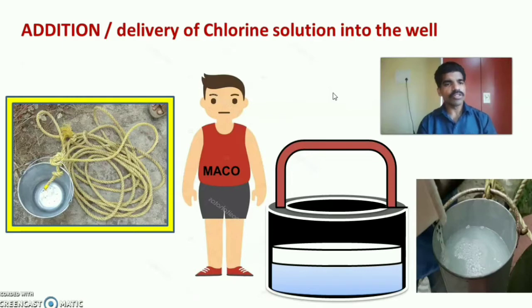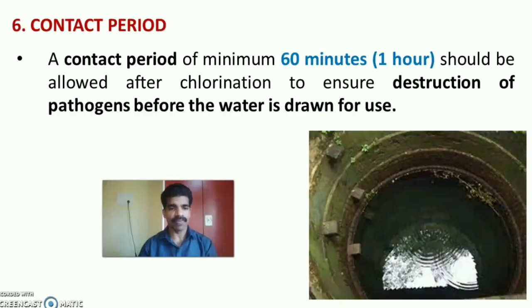So, for the addition or delivery of chlorine solution into the well, MACO used their own bucket and rope, and he poured the supernatant water into that particular bucket, and he lowered the bucket into the well, and he violently agitated vertically up and down and all the surface of the water around the well for 5 to 10 minutes.